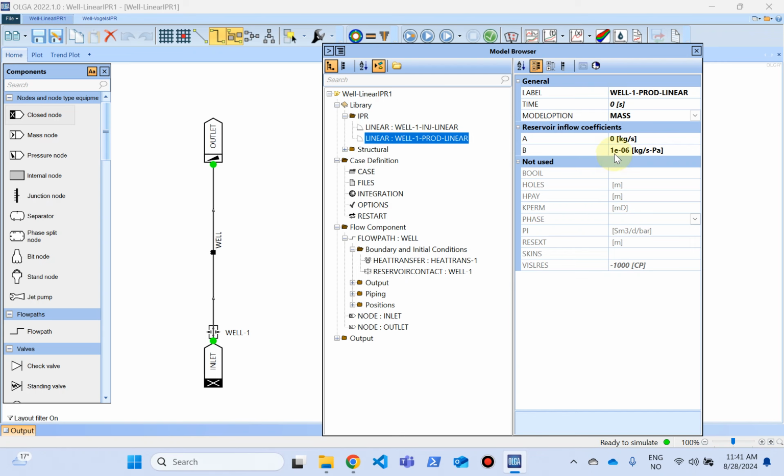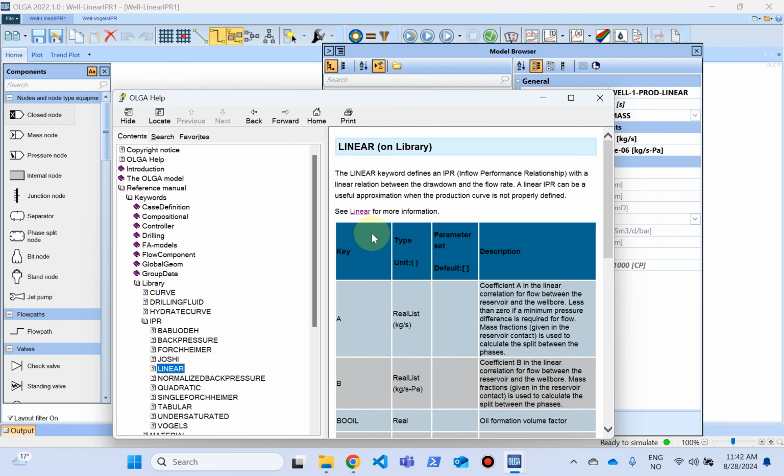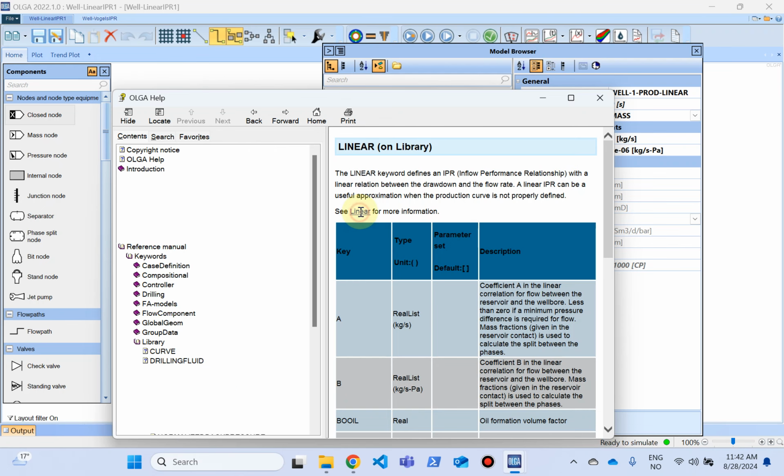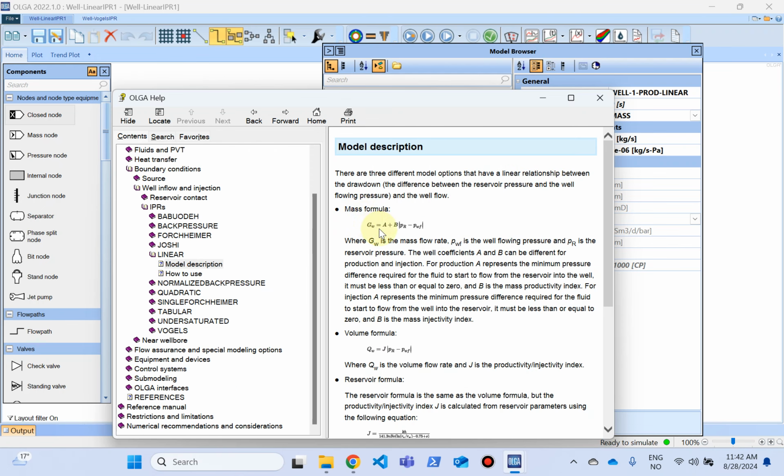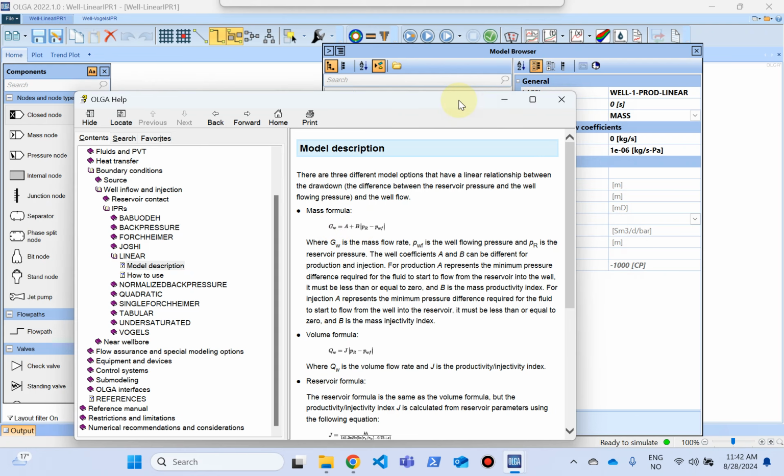If you wonder what A and B are, you can simply click F1 and see linear for more information. Here is the definition of the linear IPR in OLGA. So here we have defined A to be 0 and B is 1E to the power of minus 6.